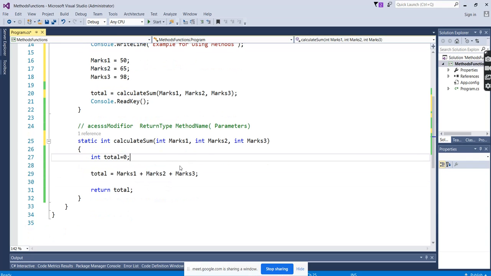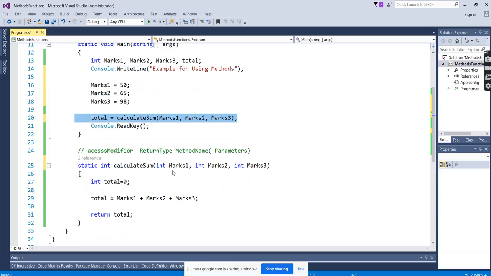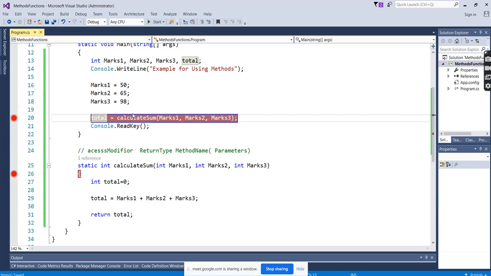So we can do it here now. What we did is we created the function, we passed the parameters, and we are displaying the parameters. Ctrl+S and go for the debugger. We'll see how it is going to call, how it is going to jump from the main method to the sub function or sub method.